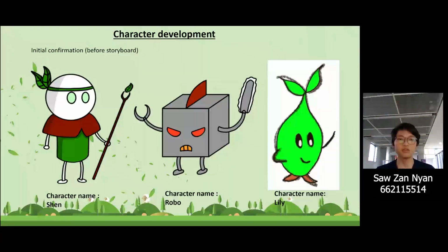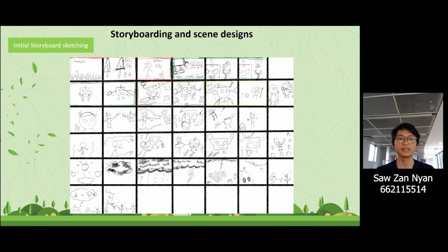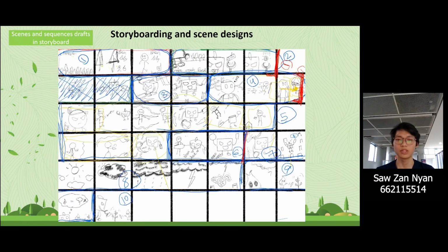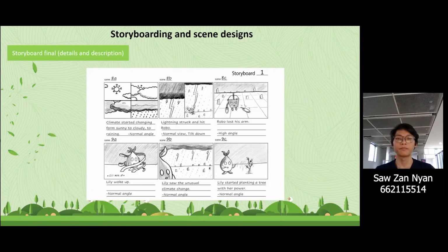These are the initial confirmation before storyboard, and these are the final confirmation for animation before we started our animation. And this is the initial storyboard sketching, which is followed up by dividing the sequences, and these are the final drawings for the storyboard.